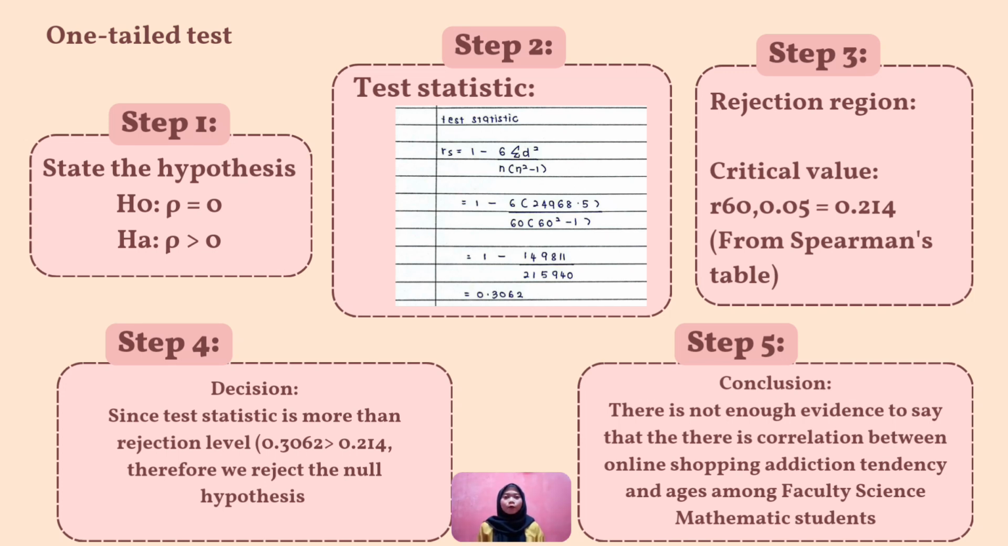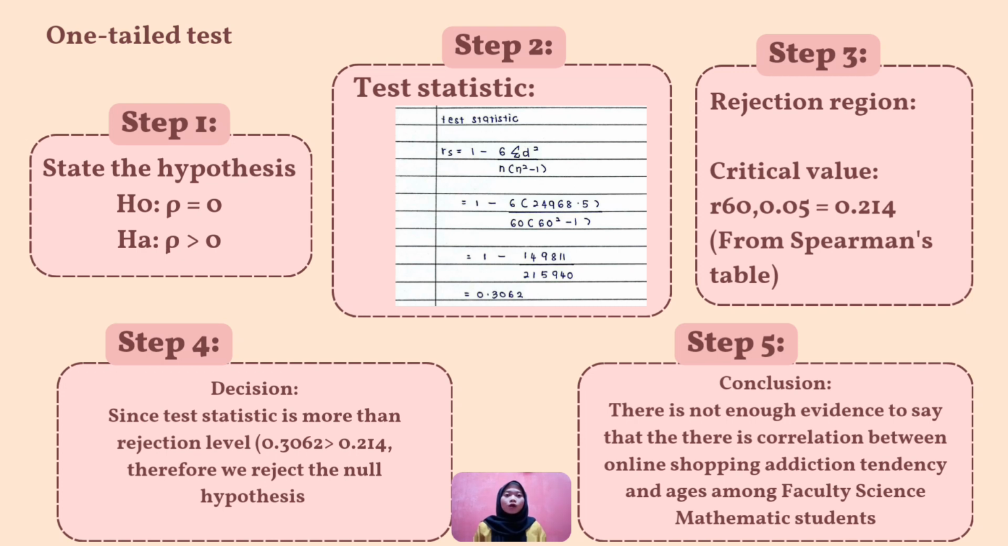Okay, next, for step 1, we state the hypothesis, which is null hypothesis, rho equal to 0, alternative hypothesis, rho greater than 0. For step 2, to find the test statistic, Rs equals 1 minus 6 summation of D square over n in bracket n square minus 1. And we got the test statistic equal to 0.3062.